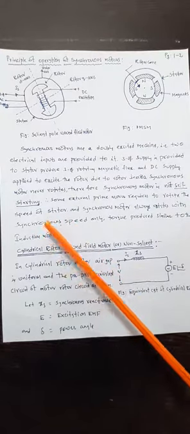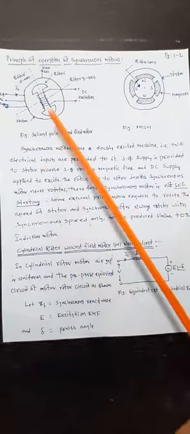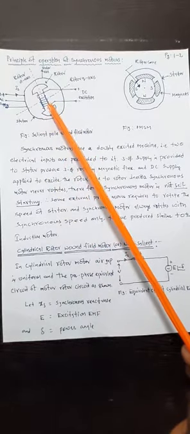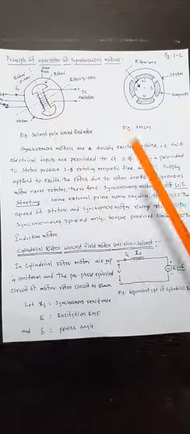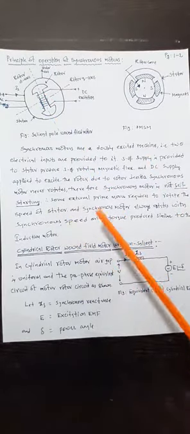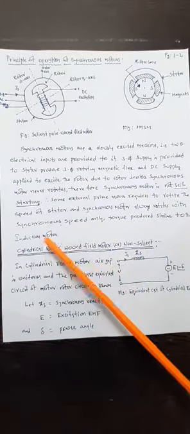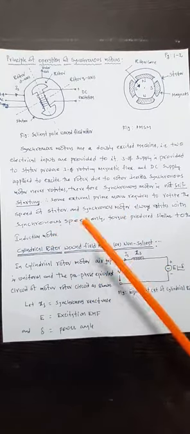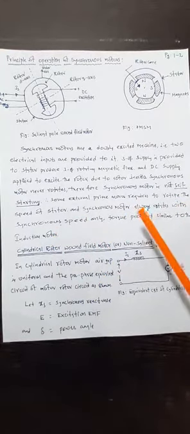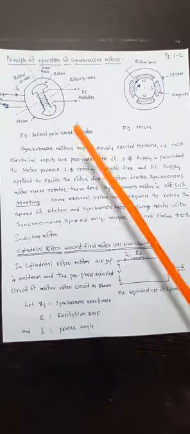Whereas the induction motor is self-starting. See, it's a very good point, you remember this. The synchronous motor is not self-starting because the rotor cannot track the stator speed because of rotor inertia. So that's the reason we say it is not self-starting. Some external prime mover is required to rotate the rotor up to the synchronous speed. The synchronous motor always rotates with synchronous speed only, and the torque produced is similar to the induction motor. So this is the simple principle of operation.